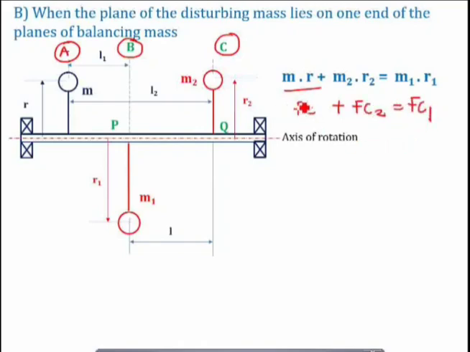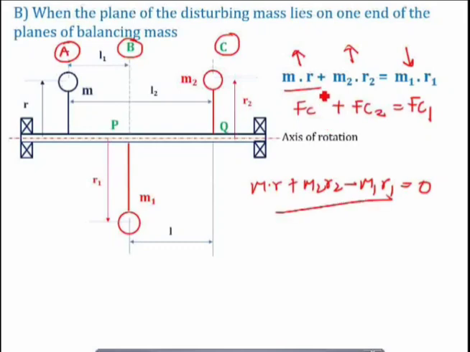Why? Because you can see that this Fc is upward, then this Fc2 is also upward, and M1R1, that is Fc1, is downward. So let us see, if I am considering downward as a negative and upward as a positive, you can shift this minus M1R1 to the left hand side. So basically this is like Mr plus M2R2 minus M1R1 is equal to 0. So I can write like this also, and I can write in this fashion also. So I hope you understand this.